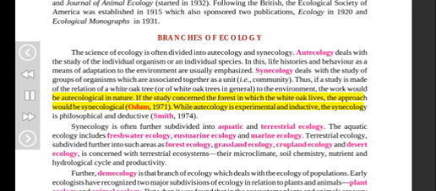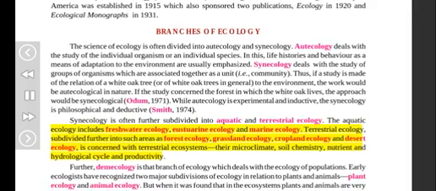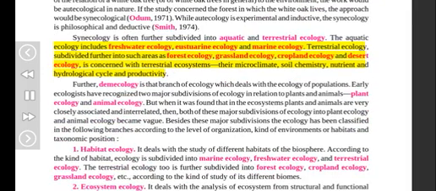Odum, 1971. While autoecology is experimental and inductive, the synecology is philosophical and deductive. Smith, 1974. Synecology is often further subdivided into aquatic and terrestrial ecology. The aquatic ecology includes freshwater ecology, estuarine ecology, and marine ecology. Terrestrial ecology, subdivided further into such areas as forest ecology, grassland ecology, cropland ecology, and desert ecology, is concerned with terrestrial ecosystems, their microclimate, soil chemistry, nutrient and hydrological cycle, and productivity. Further, demecology is that branch of ecology which deals with the ecology of populations.